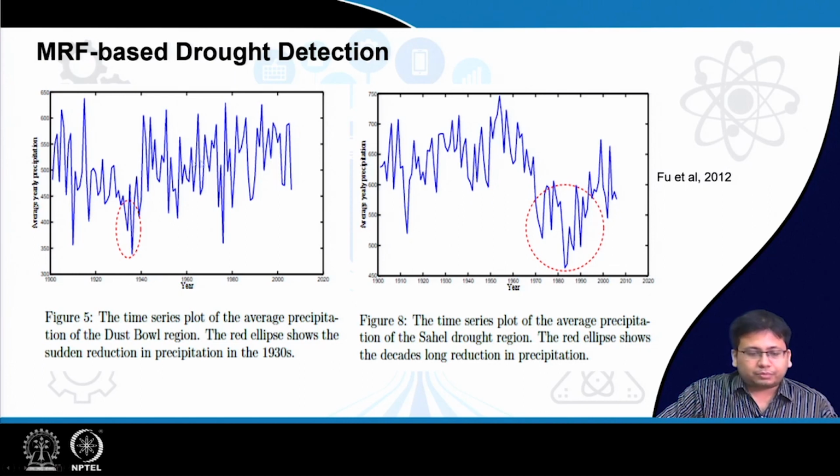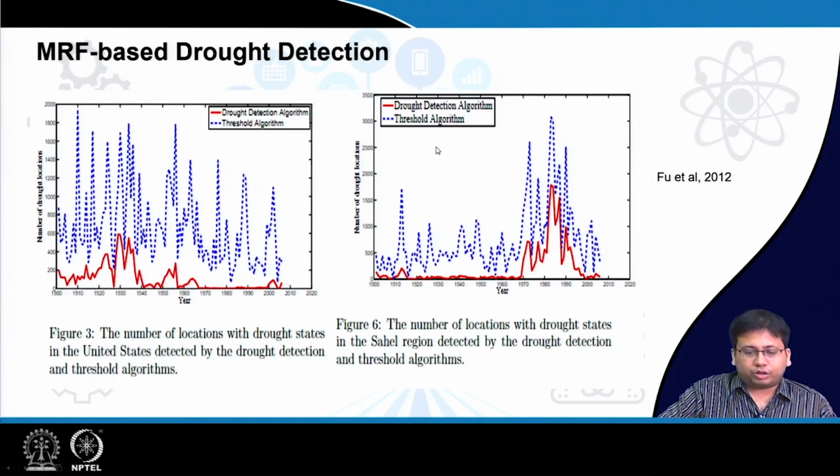The only way to identify it is to put a high threshold like this, but then a lot of these isolated years will also be considered to be droughts, which I do not want. I am only interested in such droughts which extended for a considerable period of time, even though within that period not every single year might have been below any particular threshold. So to get that kind of flexibility, we prefer the Markov random field approach over the threshold approach.